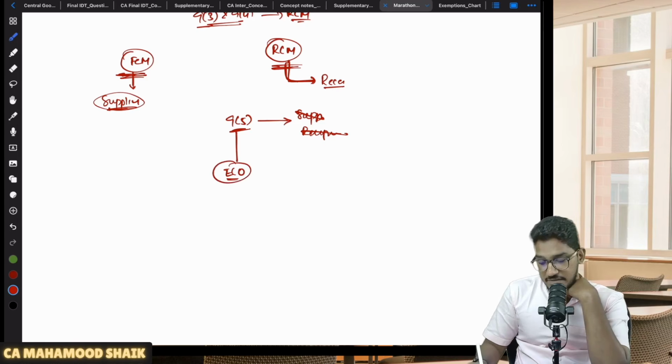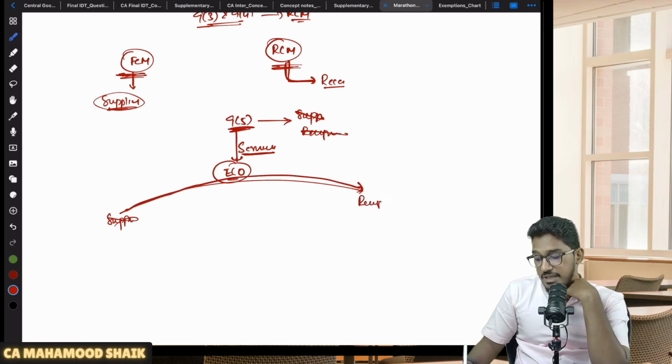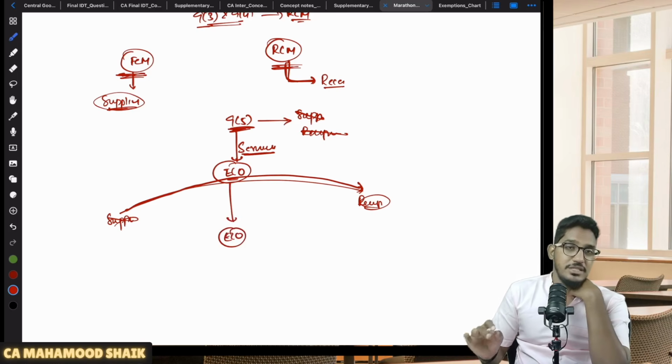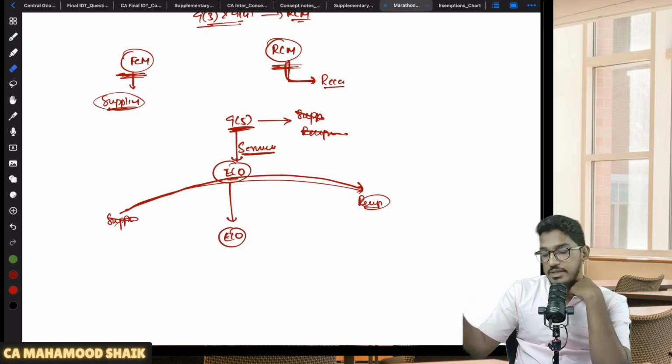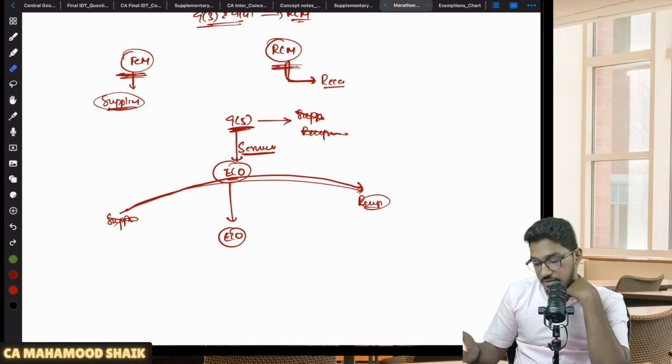So there are some services which are notified under 9 subsection 5. Listen carefully. There are some services, only services. If these services are provided through the e-commerce operator, not the supplier will pay the amount of GST, not the recipient will pay the amount of GST, but the e-commerce operator will have the obligation to collect the amount of GST and pay it to the government. Ultimately, he will collect it from the recipient only, but the payment has to be done by the e-commerce operator.